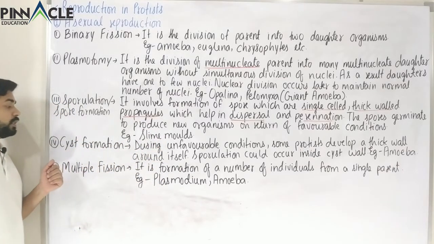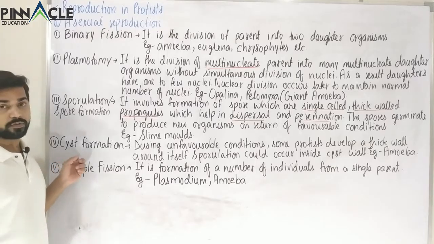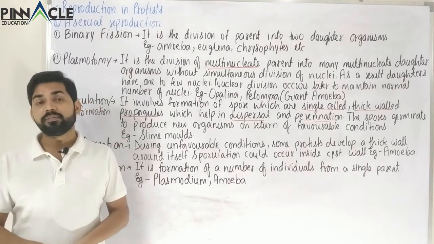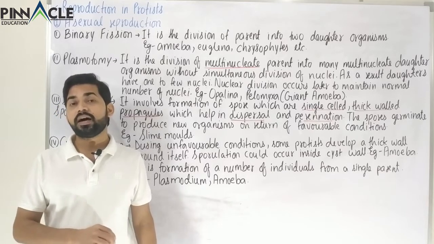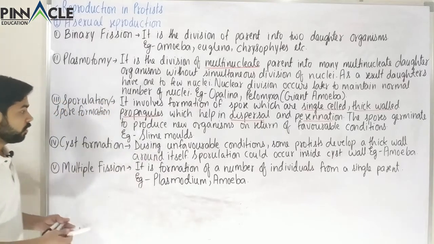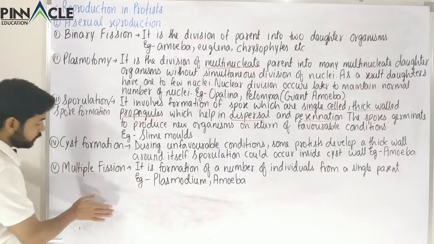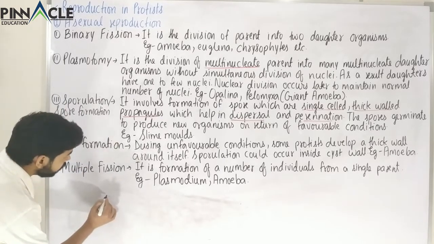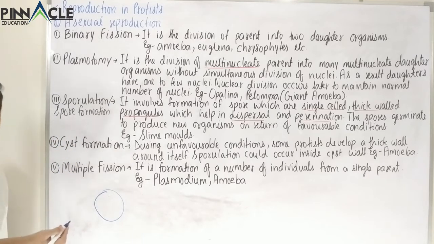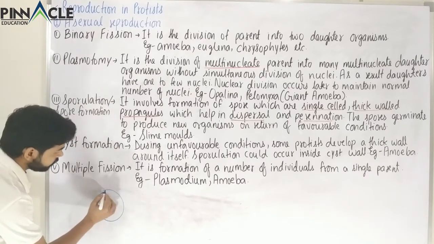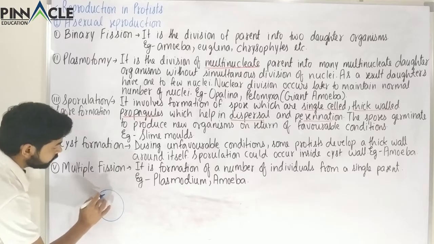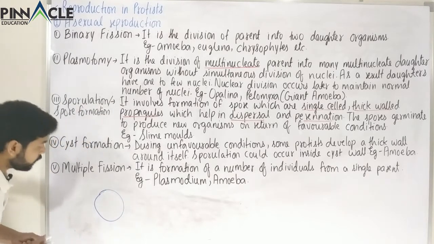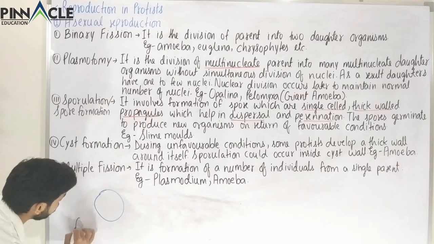Now the other type of asexual reproduction is cyst formation. This also takes place in various organisms, and the most common one is the amoeba, and also there are certain other organisms. So this cyst formation involves something like this. Suppose this is a normal cell in normal condition. When the condition becomes unfavorable, what is occurring here? This is during favorable condition.